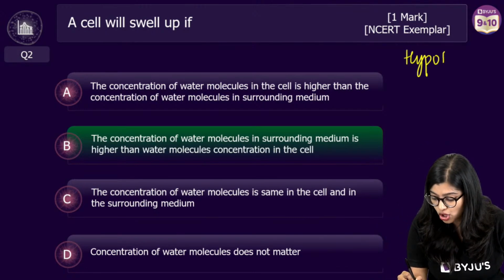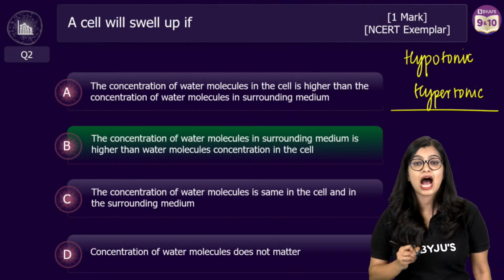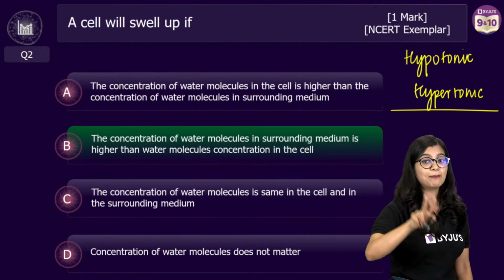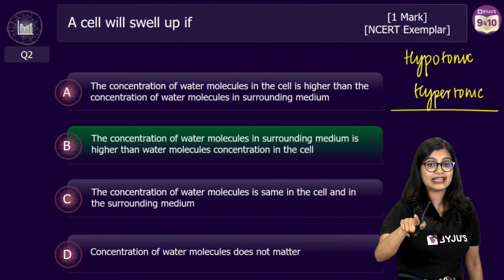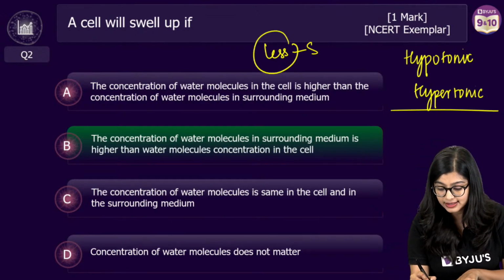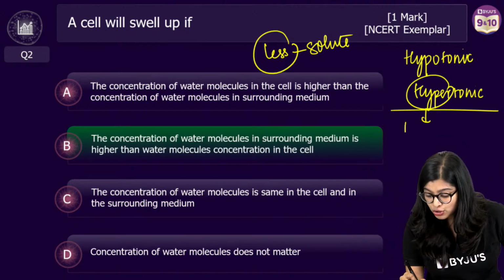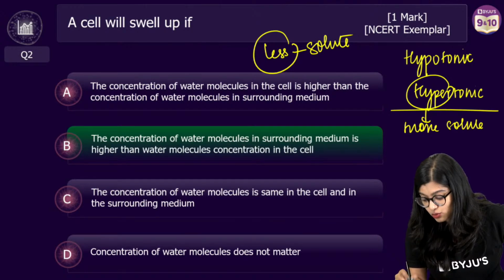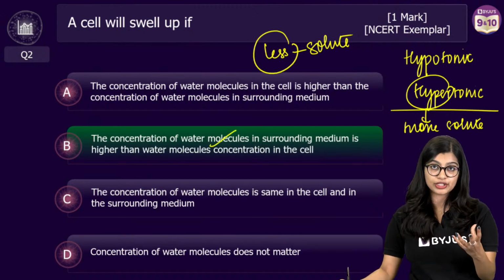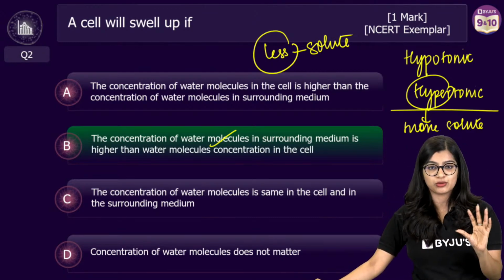Now, quick question. Is this a hypotonic solution or is it a hypertonic solution? Very quickly. Yes, hypotonic or hypertonic. This is something that you need to have a look at, right? Hypo or hyper? Hypo means less. That means they have less solute, while hyper means more, right? So here it means more solute, less water, which is what hypotonic solutions are. Those solutions which have more water molecules with respect to the cell, right? Hypertonic solution has less water molecules with respect to the cells, right?